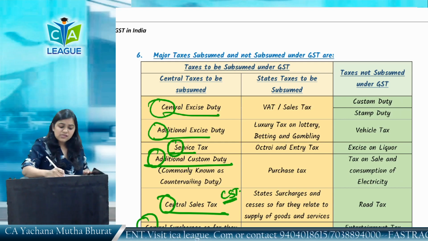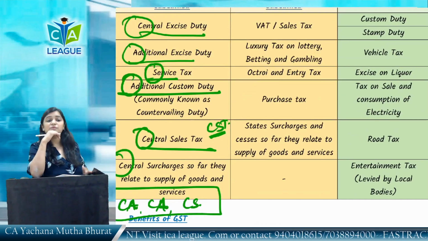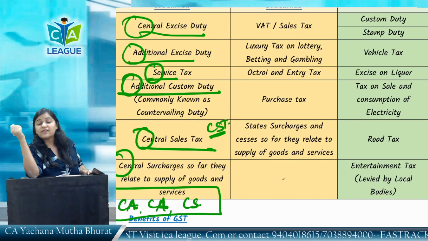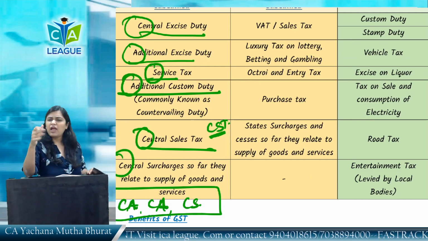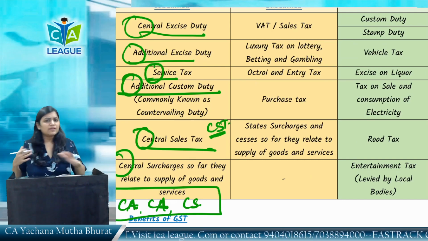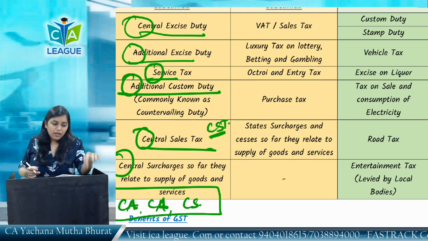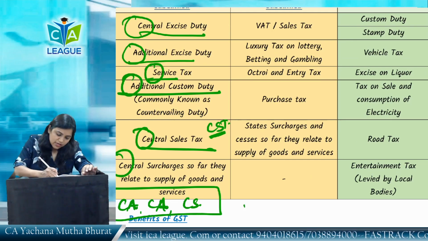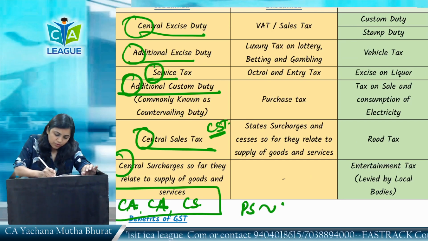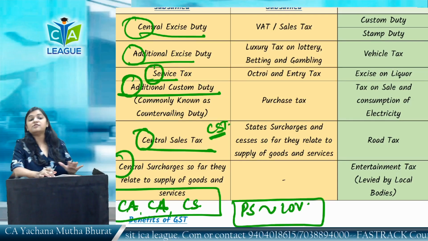So the state government also has to subsume some taxes. The state government has subsumed their VAT, sales tax, luxury tax and lottery, betting, gambling, octroi, entry tax, purchase tax, state surcharges, all these. These taxes the state government has subsumed. So in totality, I'll tell you the memory technique for this also. You must have watched this movie, PS I Love You.